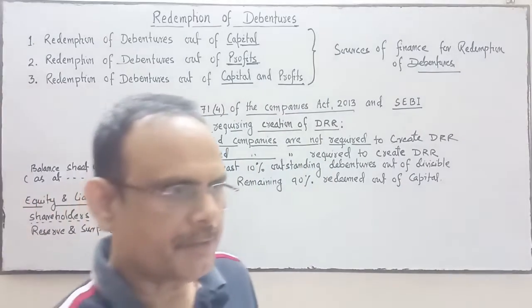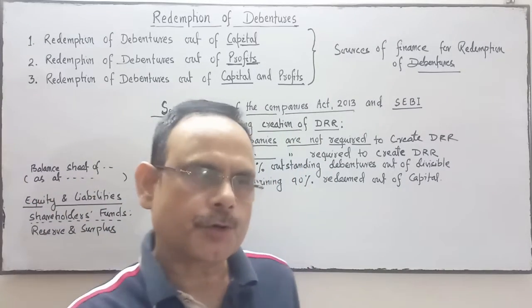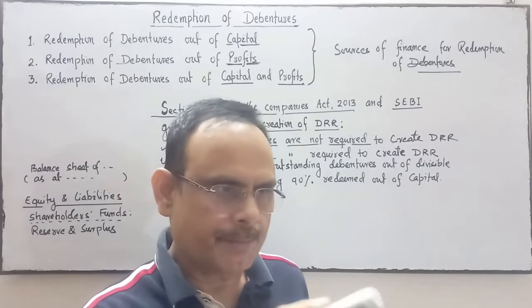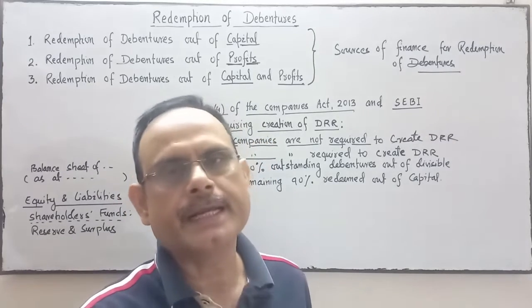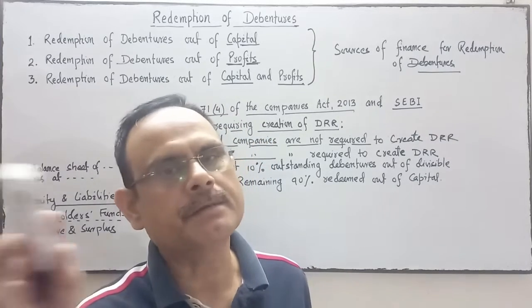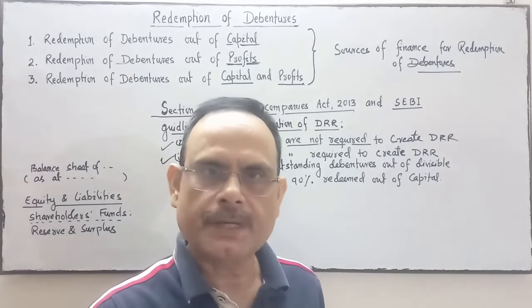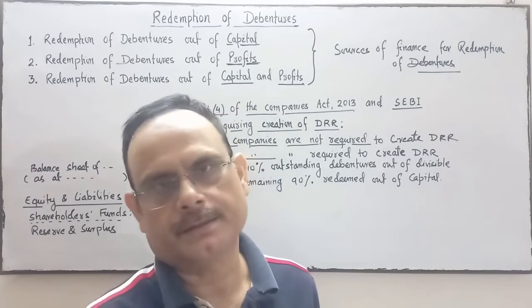When I say that the debentures will be redeemed out of capital, it means the company is not going to create any debenture redemption reserve from the surplus in the statement of P&L.